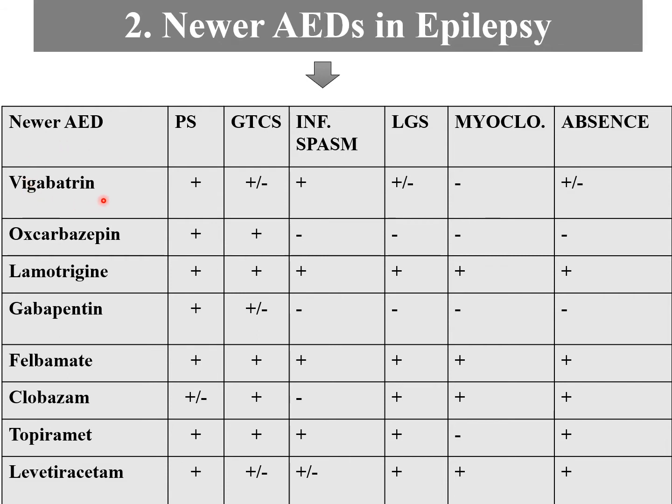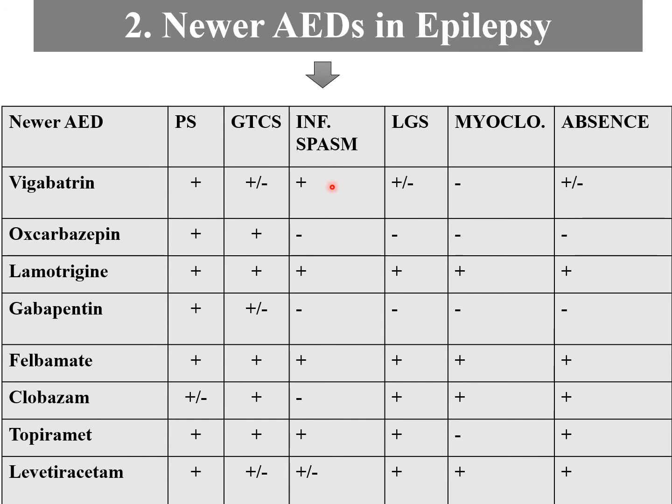Vigabatrin is effective against partial seizure, GTCS and infantile spasm. It is the drug of choice if the patient is having tuberous sclerosis with infantile spasm. It is also asked in MCQs, so remember vigabatrin is the drug of choice for a patient of tuberous sclerosis with infantile spasm.